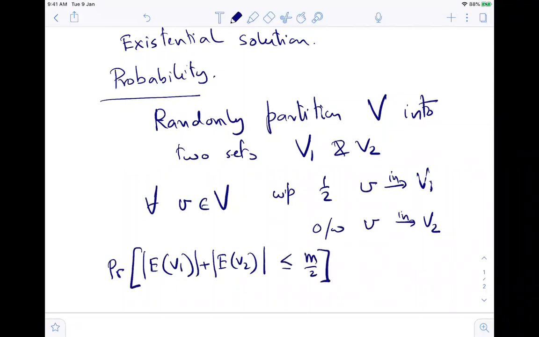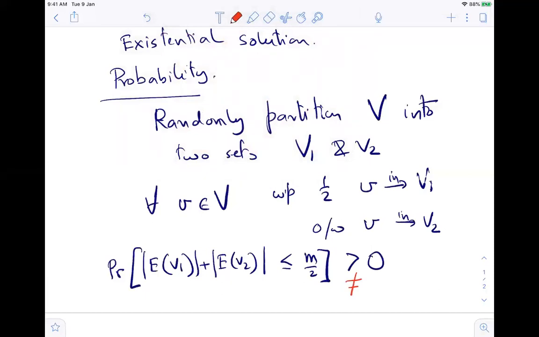If I can prove that this probability is strictly greater than 0, a partition would exist. This is what is crucial, that it is not equal to 0. So there exists a partition that will do that.